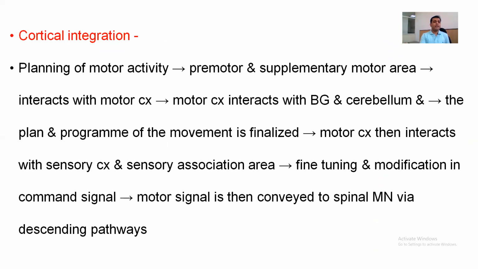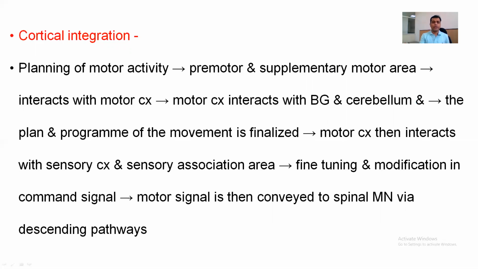What is cortical integration? As we all know, planning of the motor activity takes place in the premotor and the supplementary motor area. This planning then interacts with the motor cortex itself. The motor cortex interacts with the basal ganglia and cerebellum, and the plan and program of the movement, whatever has been finalized, ultimately goes to the motor cortex, which then interacts with the sensory cortex as well as the sensory association area.